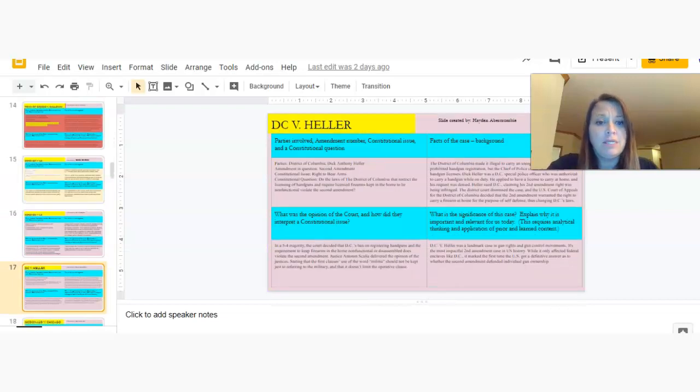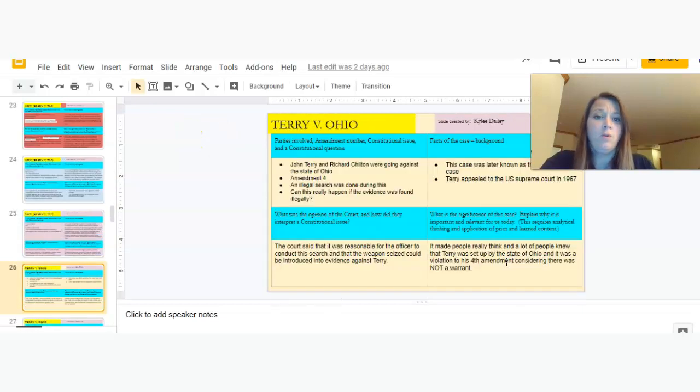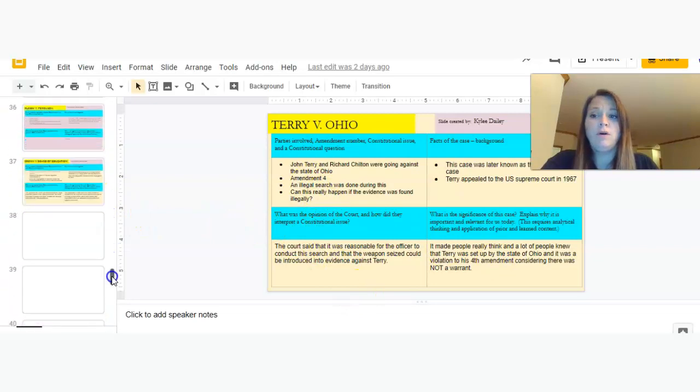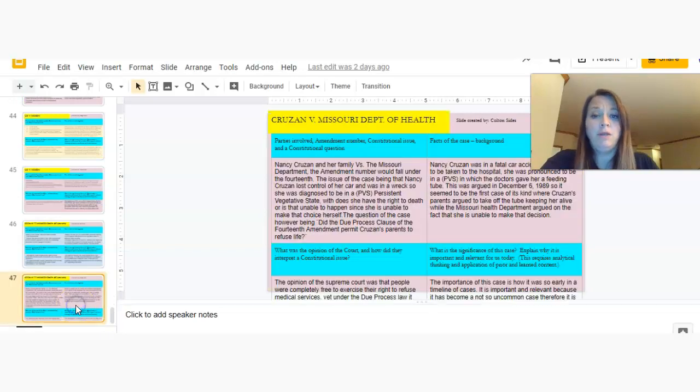So look through these, and look at the significance of the cases. We've got several slides here that are really great. If you have questions about any of them, of course, you're more than welcome to email me. But don't be scared, there are 47. Some of these are duplicates. We had at most 35, and I think somewhere around 25 cases that we can look through.